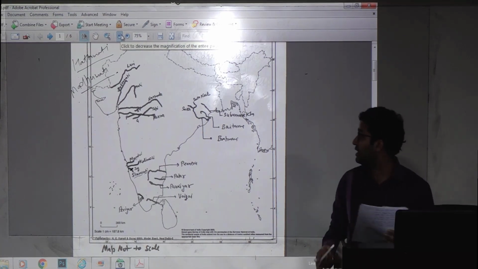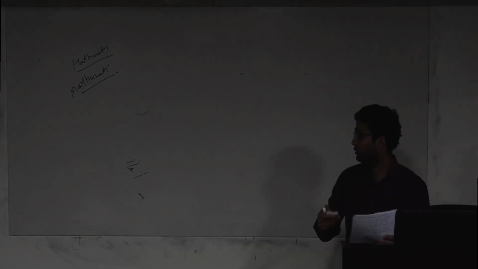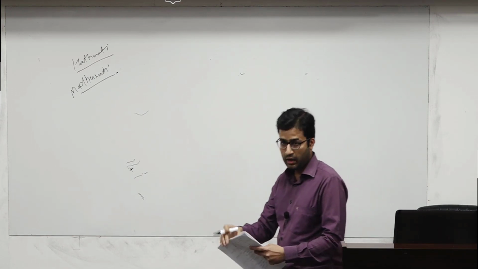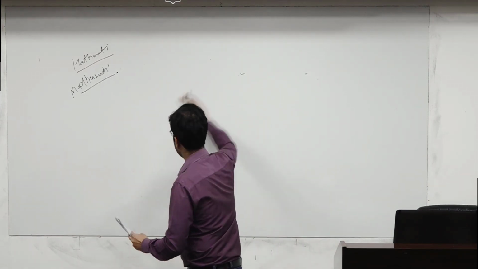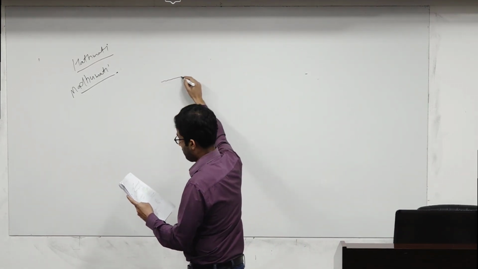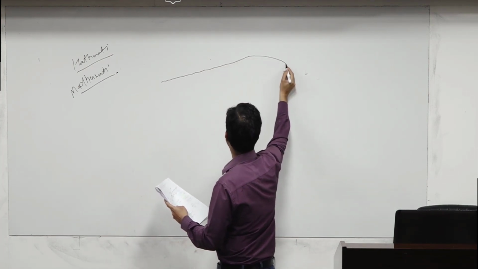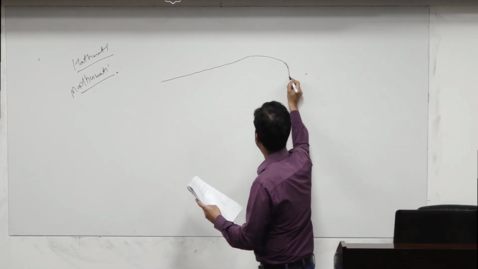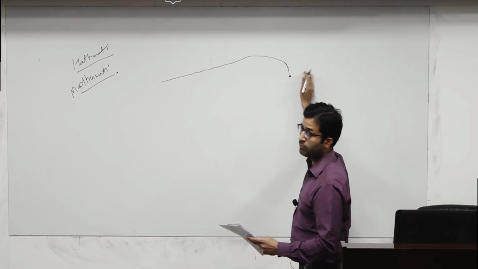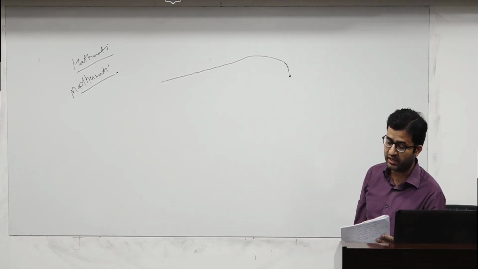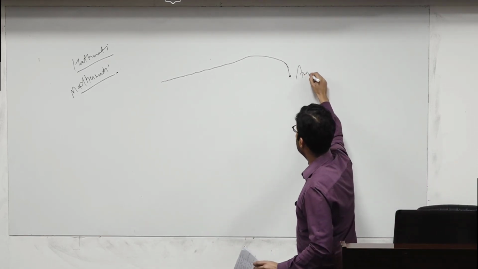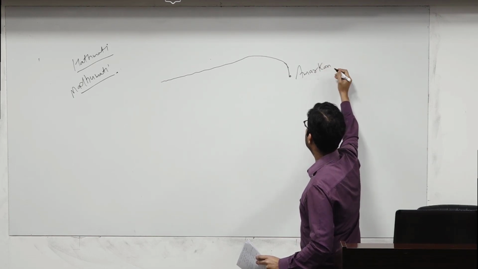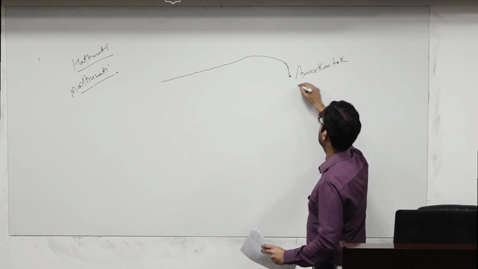Now next is Narmada. Just make one diagram for this Narmada river. Here Narmada originates from this place, which is Amarkantak, in MP.